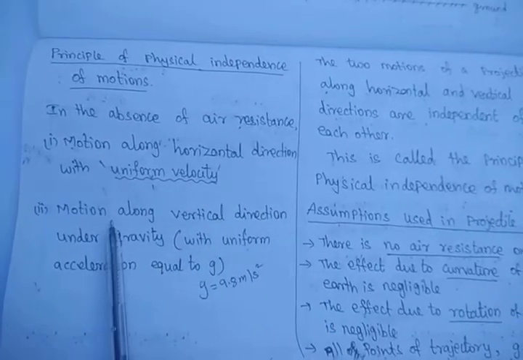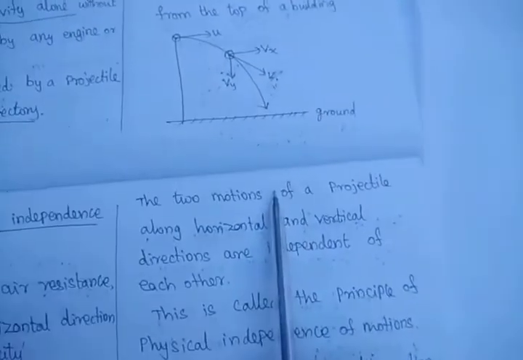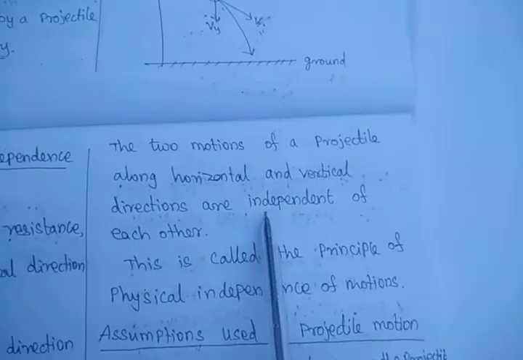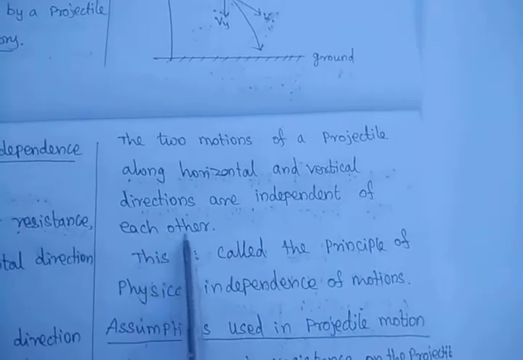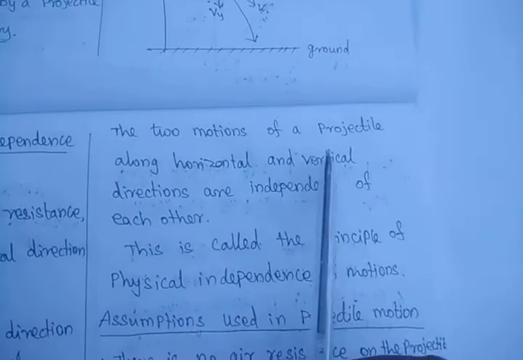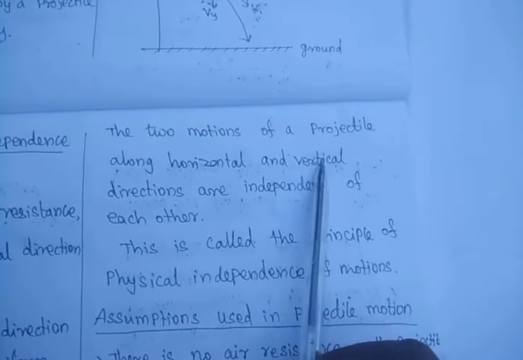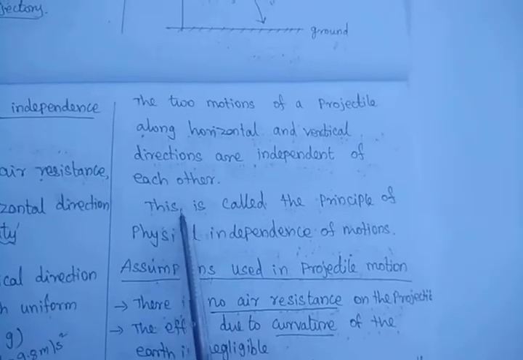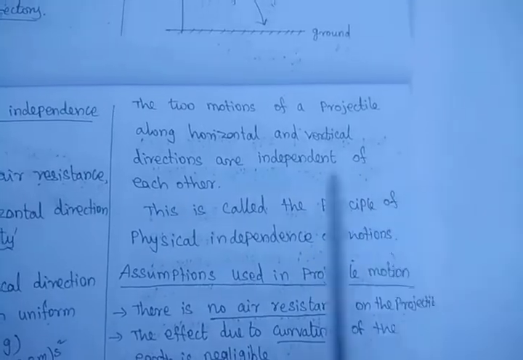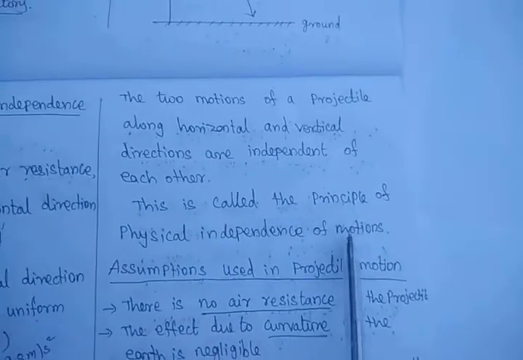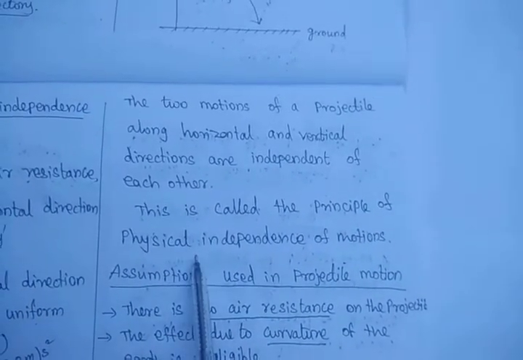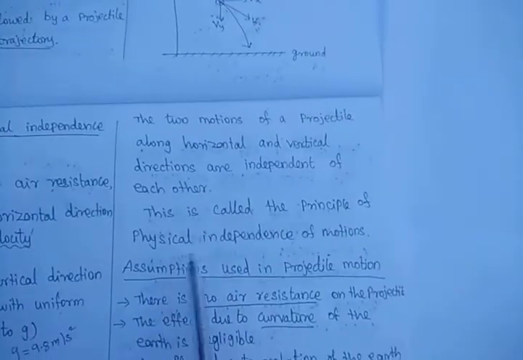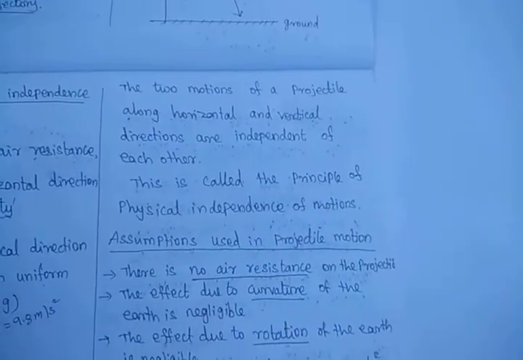The two motions of the projectile, along the horizontal and the vertical directions, are independent of each other. The horizontal motion never affects the vertical motion, and the vertical component never affects the horizontal motion of the body. Hence, this is called the principle of physical independence of motion. So projectile motion obeys the principle of physical independence of motion.